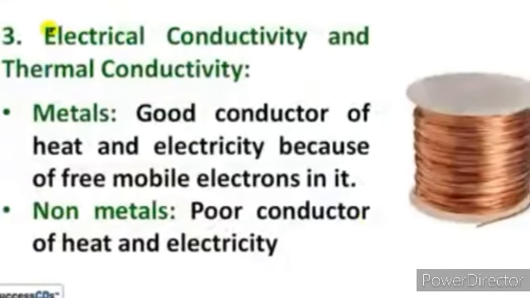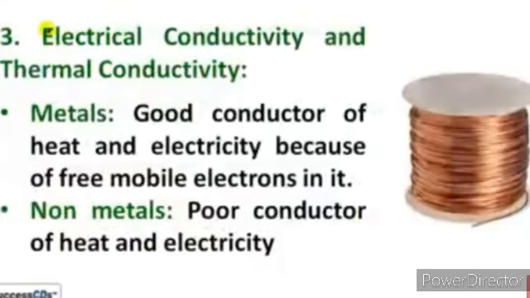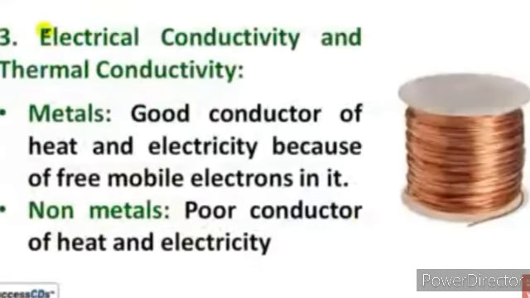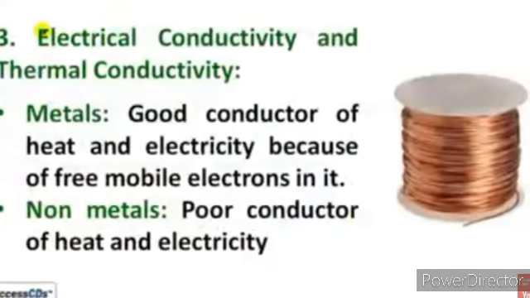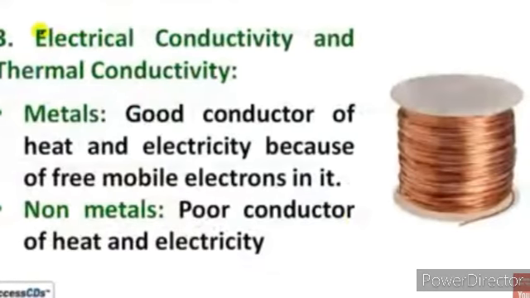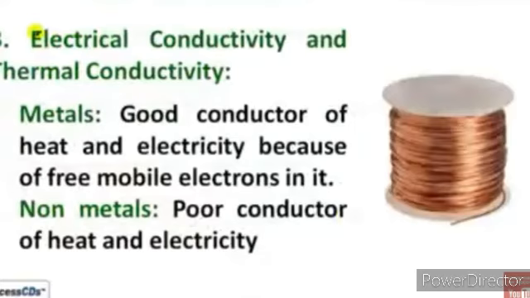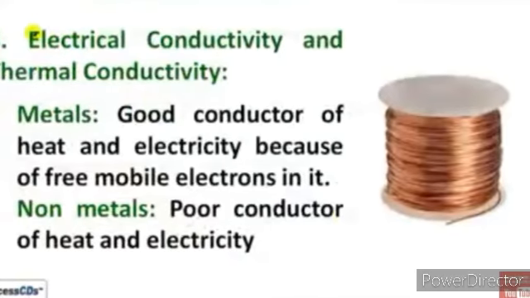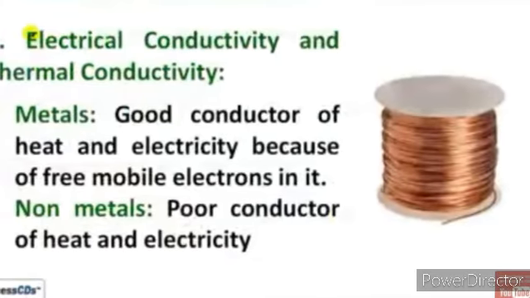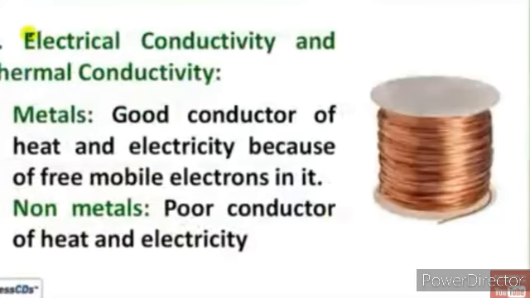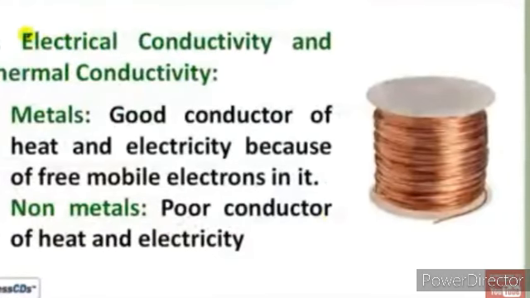Now in the figure you can see copper metal. It is a good conductor of electricity. So this wire is used for electrical transmission. Now we talk about non-metals. Non-metals are poor conductors of heat and electricity because they don't have free mobile electrons. That is the reason they are poor conductors of heat and electricity.